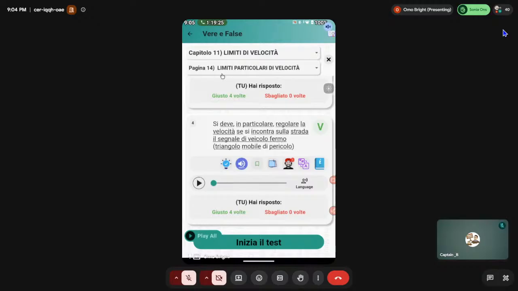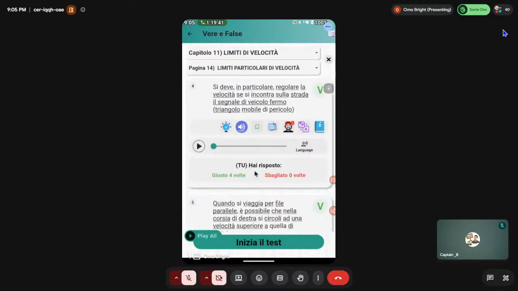With a sign of what? A vehicle that stops, and that vehicle that stops has a sign. Which sign does he have? Triangolo mobile di pericolo, which is that particular triangle sign I just showed you now, okay? If you come across it, you have to reduce your speed. Yes, it is true, and the answer is that.